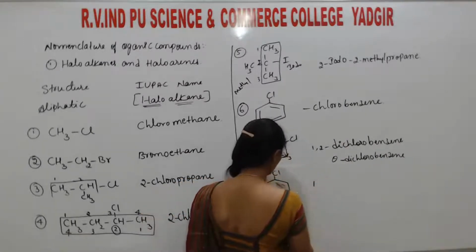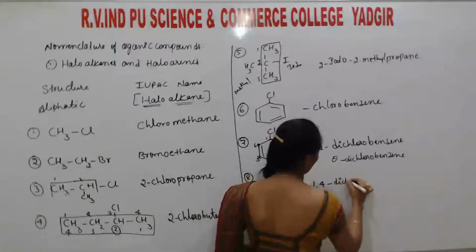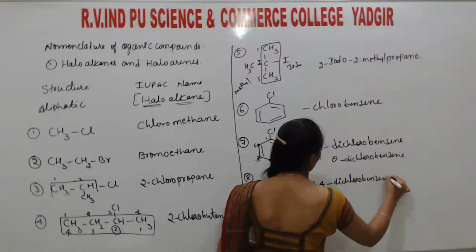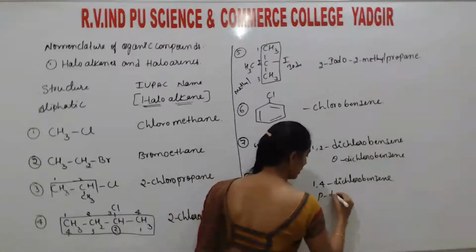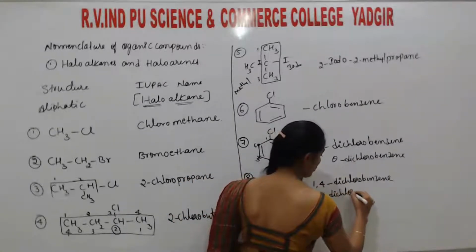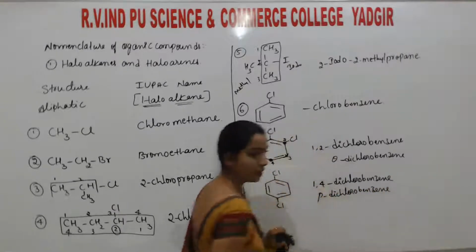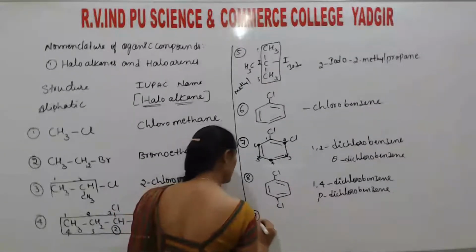That is, you may write 1, 2, 3, 4 position, 1,4-dichlorobenzene, or since these two are para to each other, para dichlorobenzene. Both are correct. Both are correct.